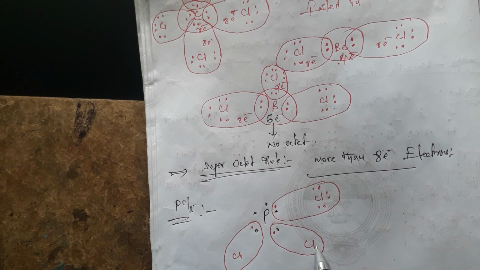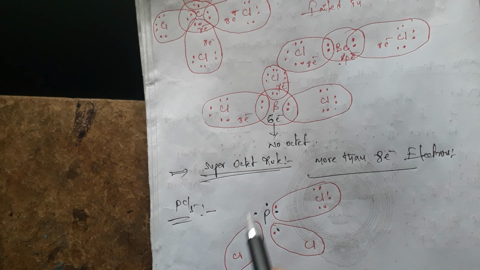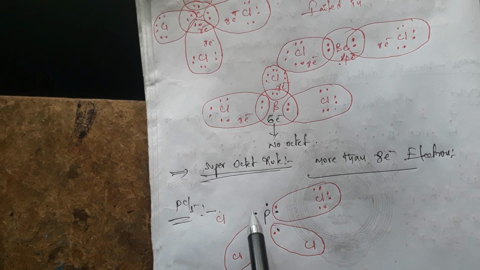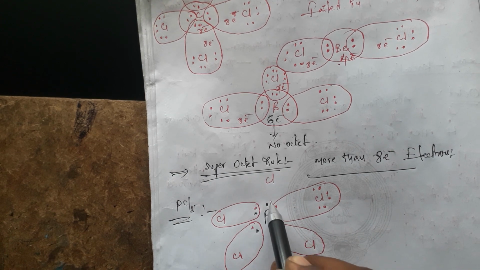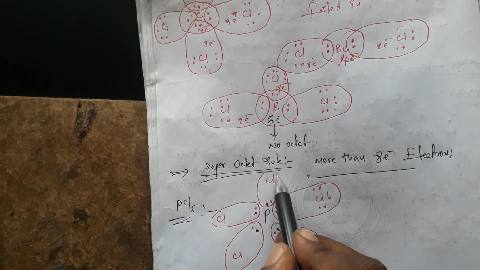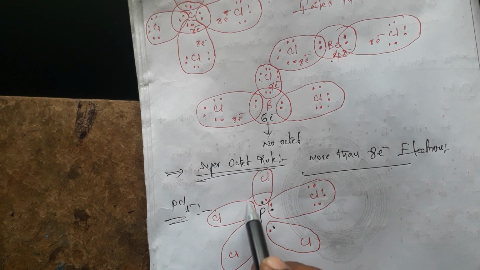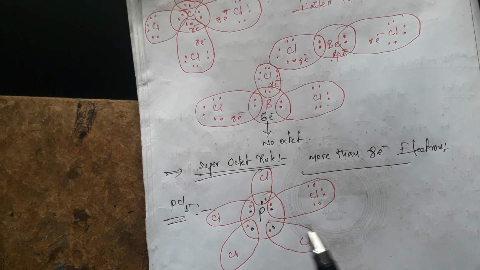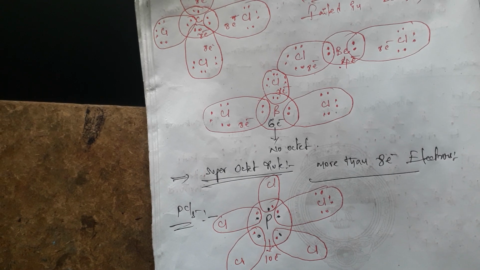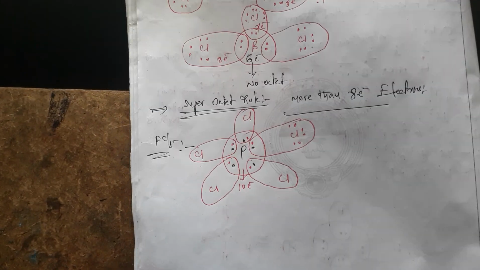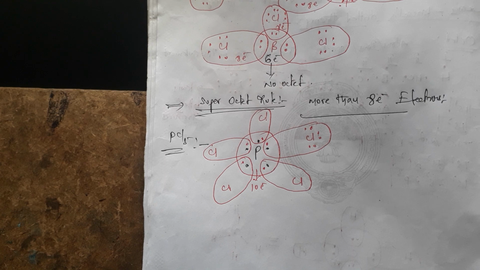Each chlorine contains 6, and the seventh electron is given to the phosphorus, and another Cl gives another electron to the phosphorus. So here totally 10 electrons are there. So it is failed in the Lewis-Kossel dotted theory.